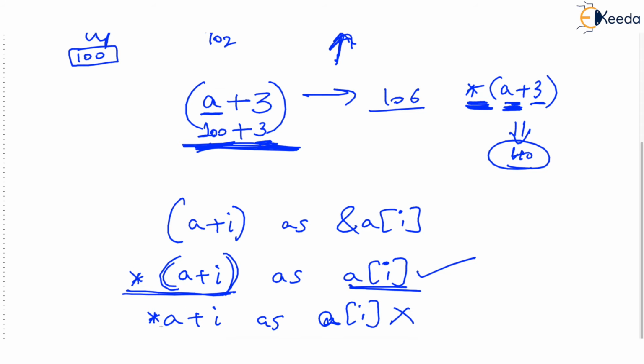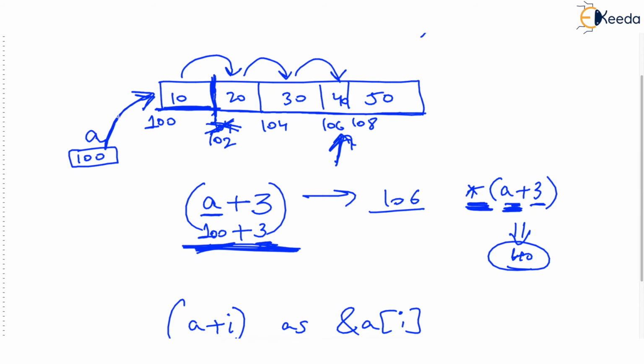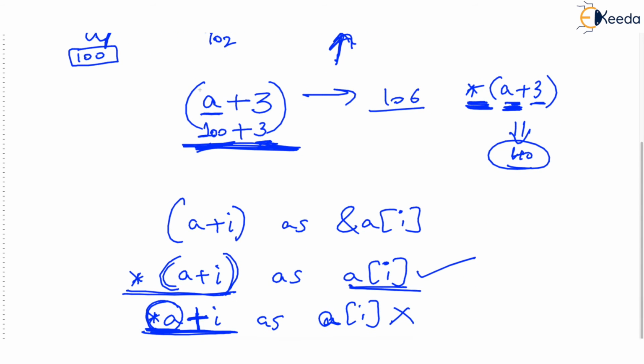It is because the asterisk symbol has higher priority than the addition symbol. So please try to understand, if you write the notation like this, then what C will do is first compute asterisk A. And note, asterisk A is nothing but 10 in our picture, because asterisk A means the value to which A points, and that is 10. Correct? And then we are adding I to it.